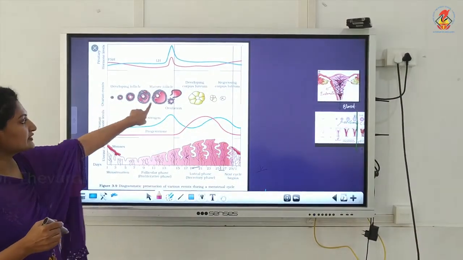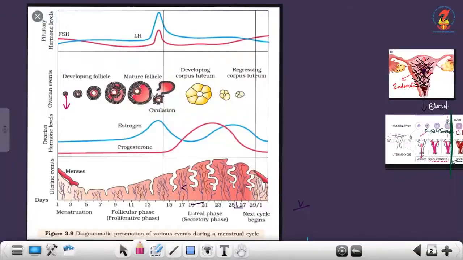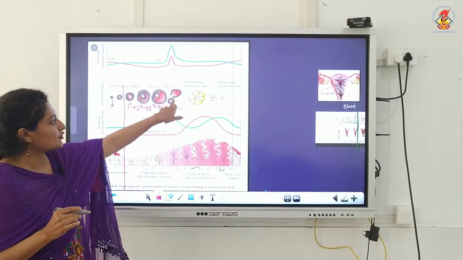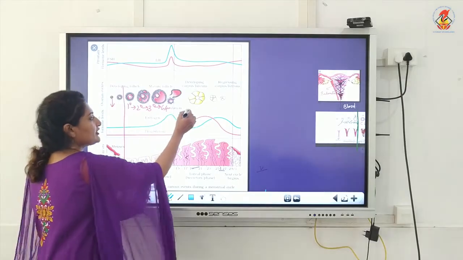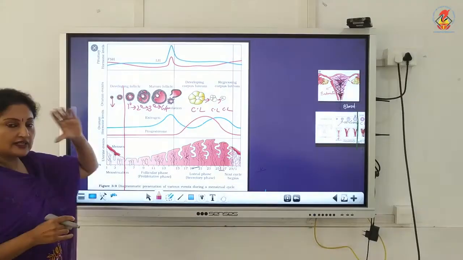And look at the ovarian events. Look at the ovarian follicle. This is the immature ovarian follicle during menstruation. Now you see it maturing, growing from primary to secondary, secondary to tertiary, and tertiary to the Graafian follicle. Then rupturing of the Graafian follicle to release the egg. And then we have the empty Graafian follicle called corpus luteum. See, initially it's so big, then it becomes smaller and smaller. So this picture should be very clear in your mind.